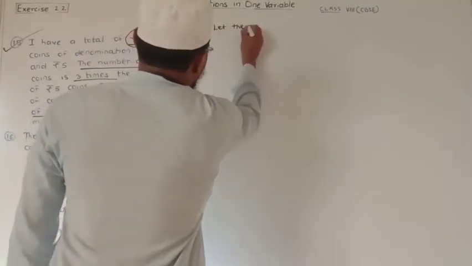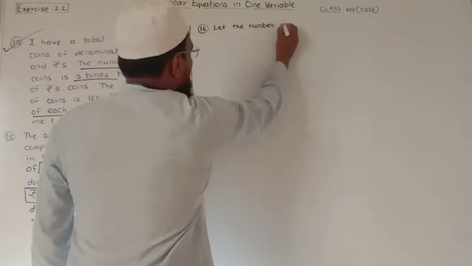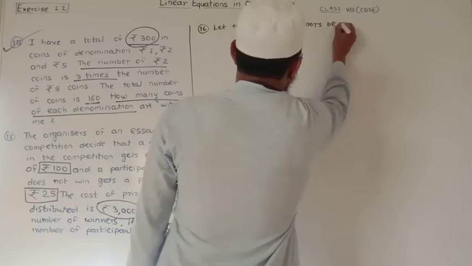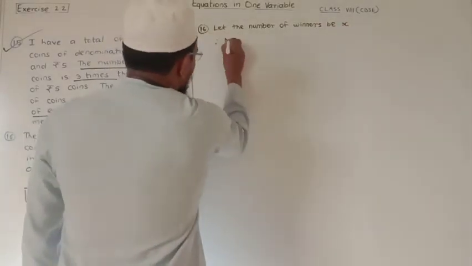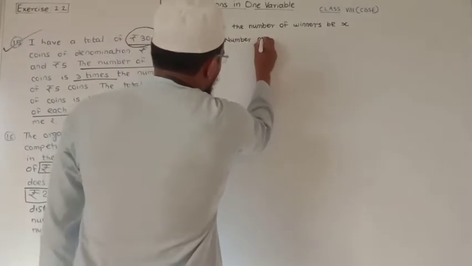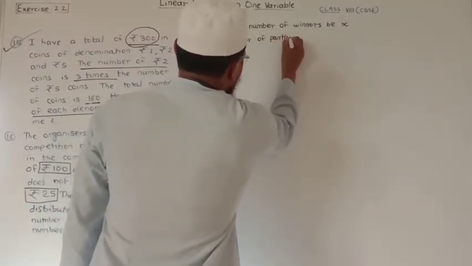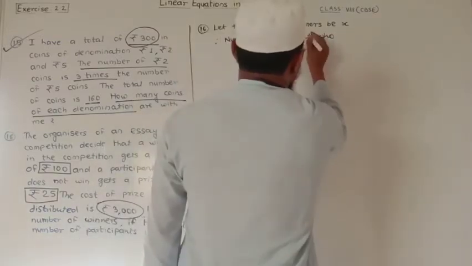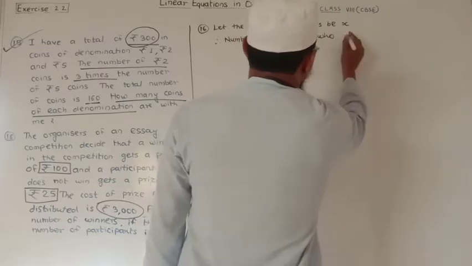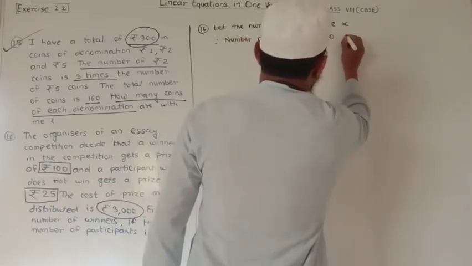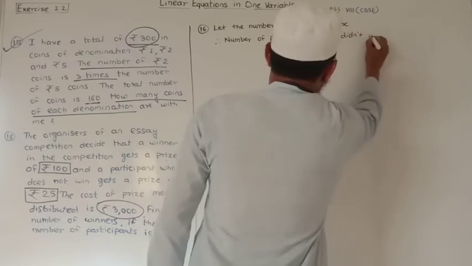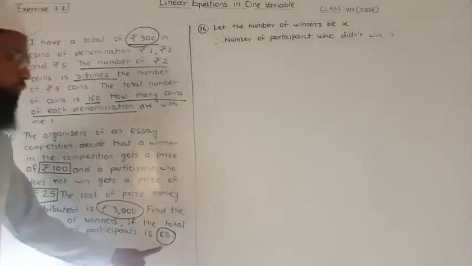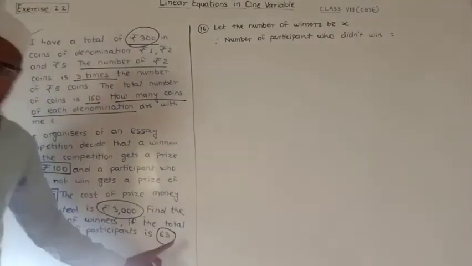Let the number of winners be x. Therefore, the number of participants who did not win is equal to, here the total number of participants is 63.